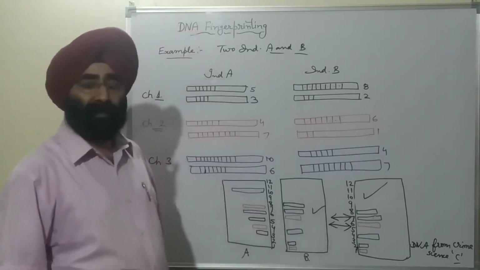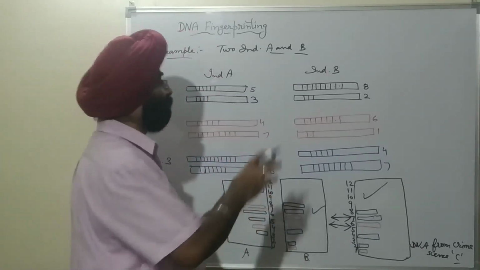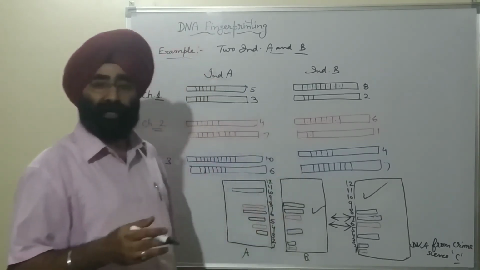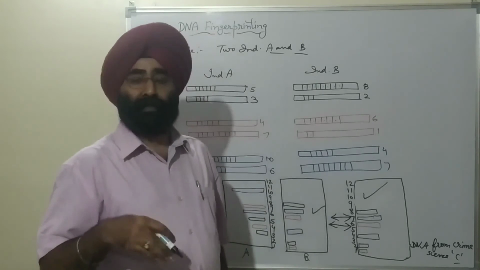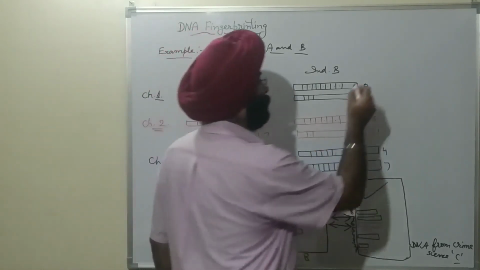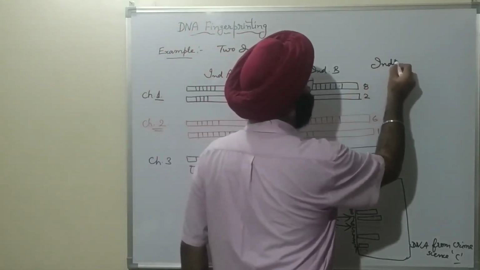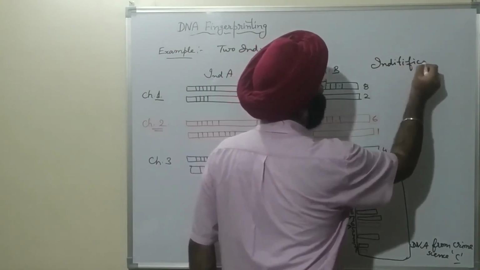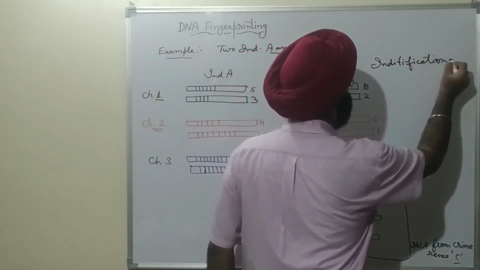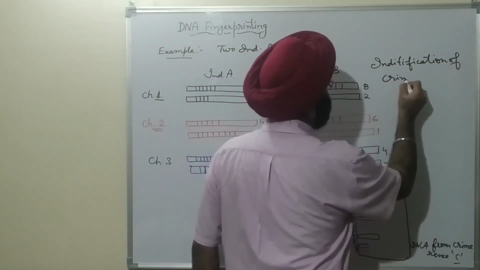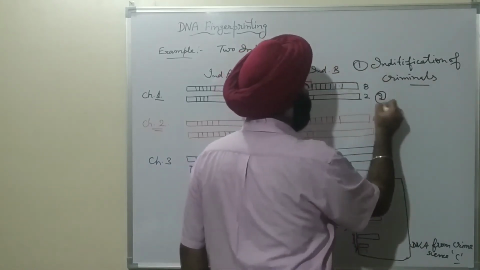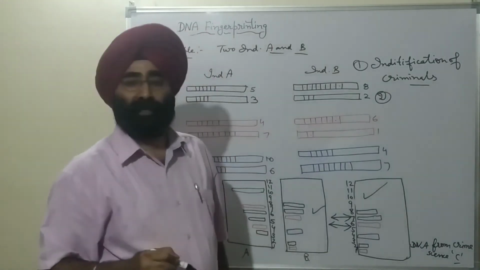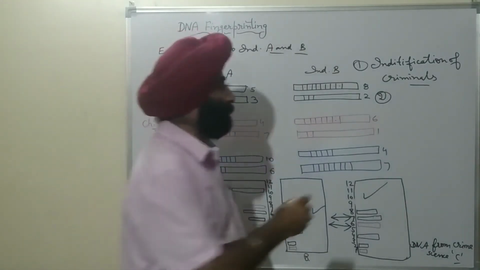So it is the DNA fingerprinting technique widely, extensively used nowadays to solve criminal disputes or for the identification of the criminals, and secondly it is also extensively used in paternity disputes.